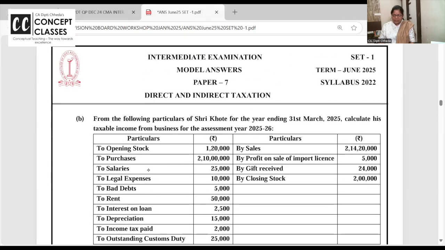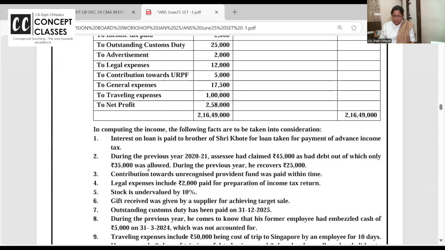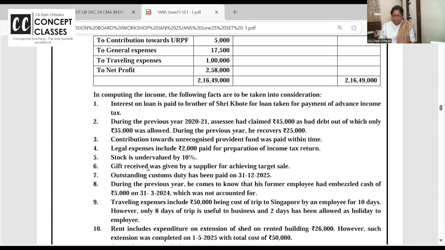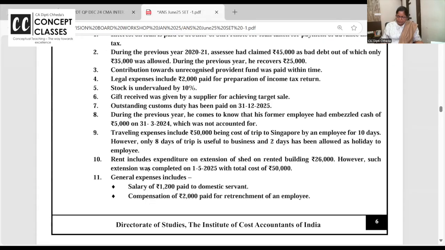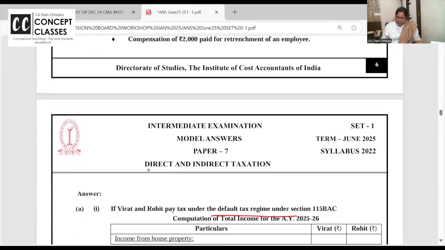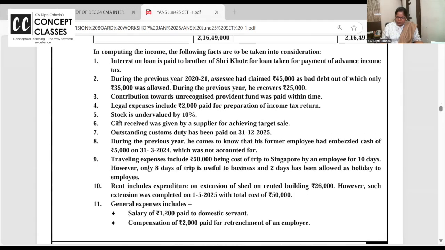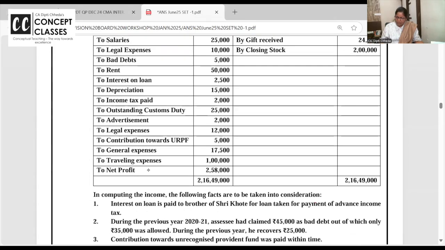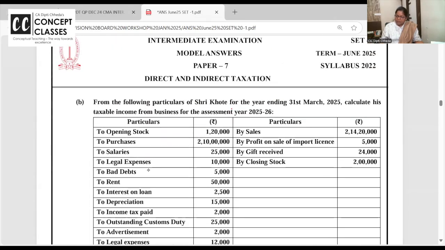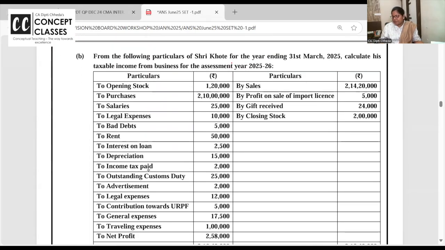All right. With house property, you have business head. Nice question. From the following particulars, details are given to you. Compute the income. A little in-depth and nice question this is. I'll discuss all the adjustments. They have given some adjustments, and they have asked you to compute the taxable income.